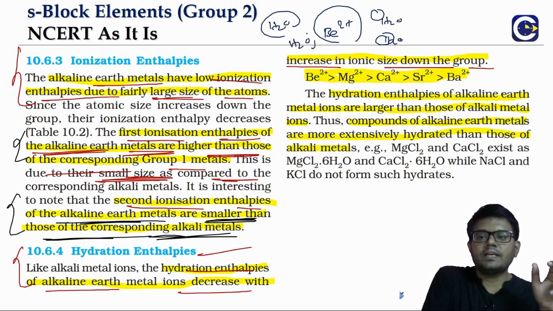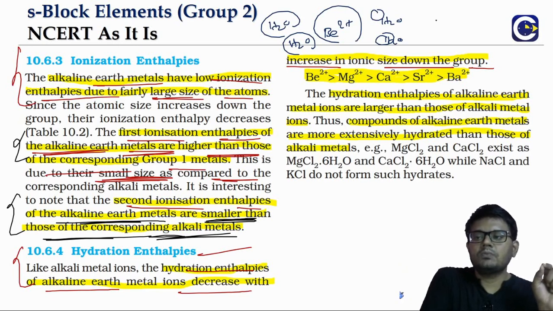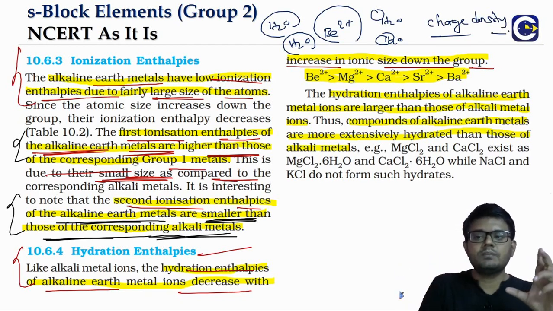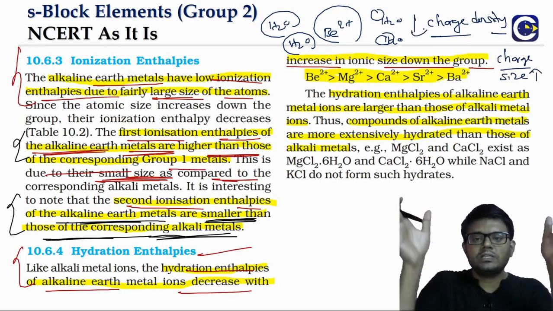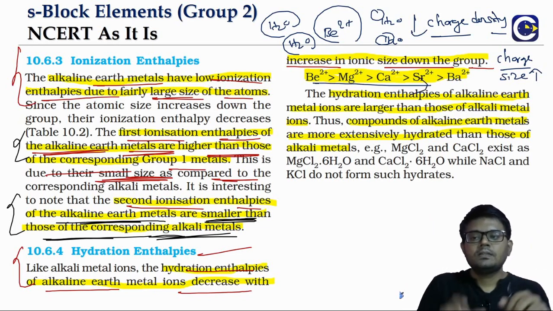That will lead to release of energy, that is what we call hydration energy. So the hydration energy will depend upon the charge density. Here, when we look at group 2, all the ions have the same charge. The difference will only come in terms of the size. Charge density means charge by size, right? As size is increasing, what happens? Charge density will decrease, so hydration also will decrease. So as you go down the group, the ionic size is increasing, so hydration will decrease.